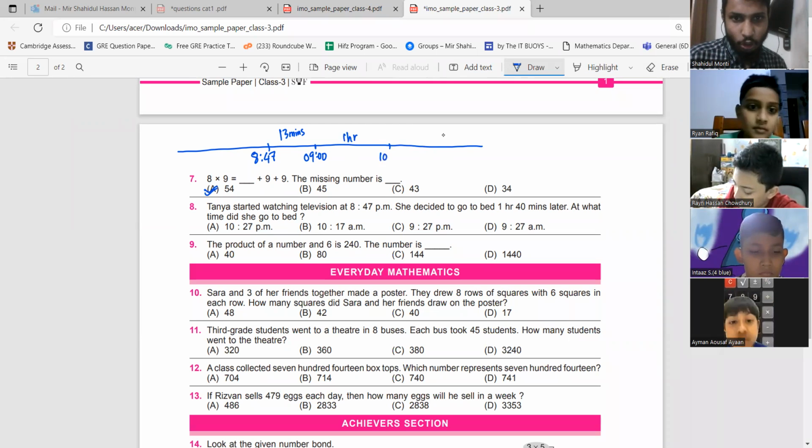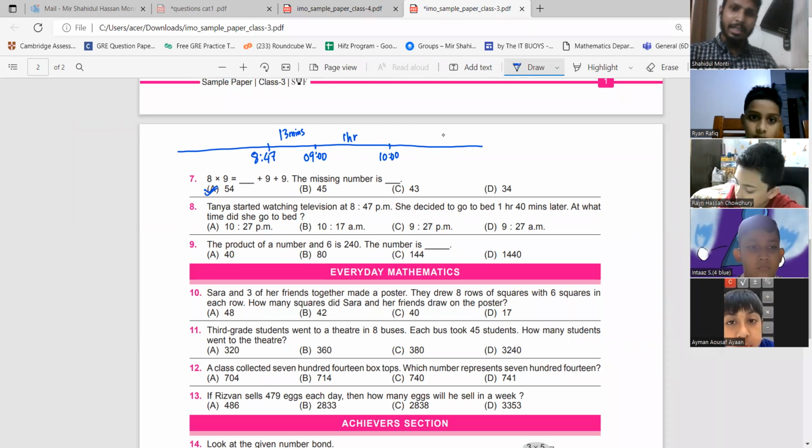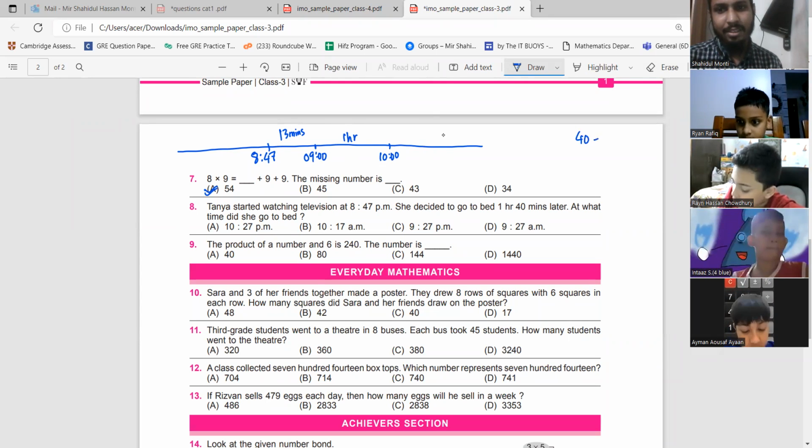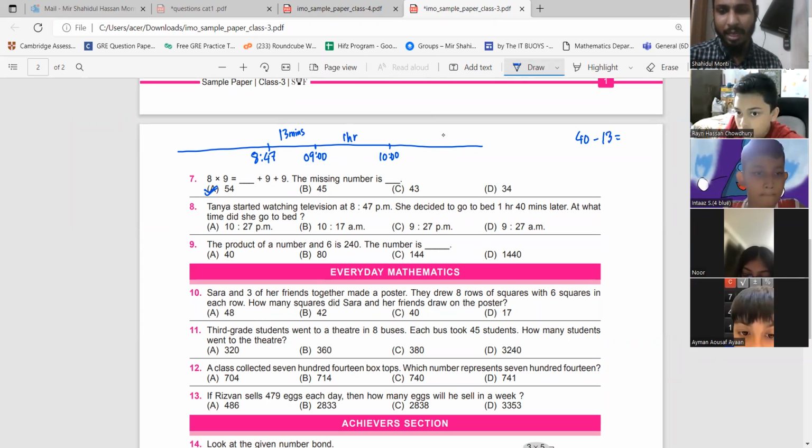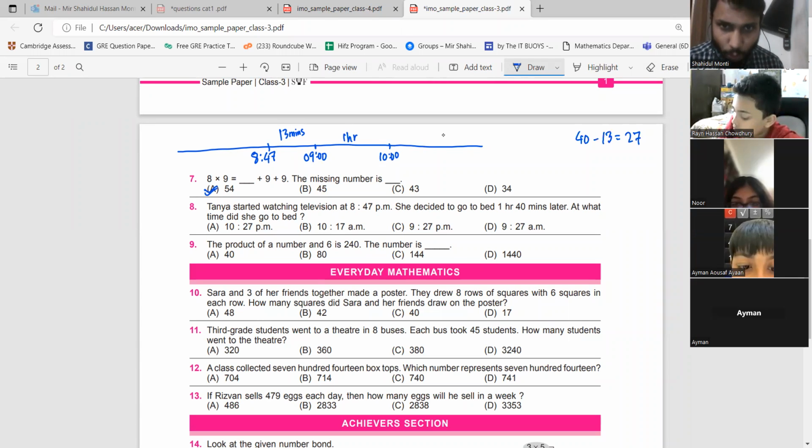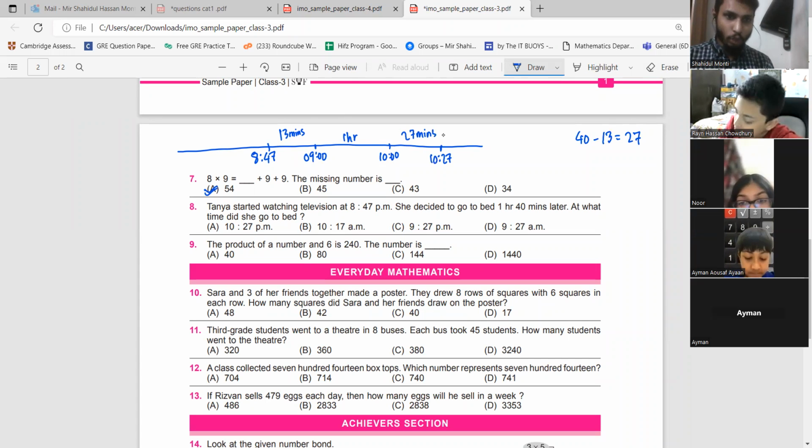That is 10 o'clock. Now we have already passed 1 hour 13 minutes. How many minutes left? 40 minus 13. We are left with 27. So from 10 o'clock, if I go for another 27 minutes, then it will be 10:27. So I'm going to sleep at 10:27.